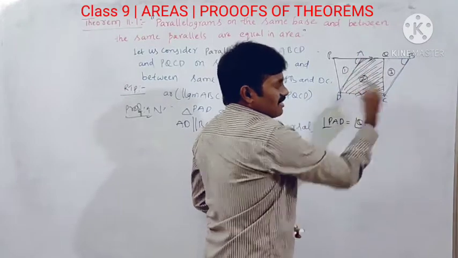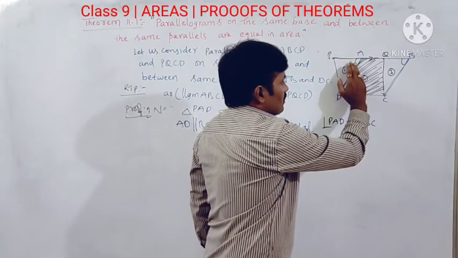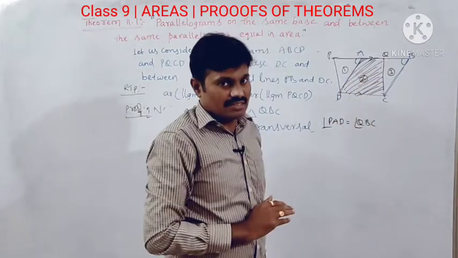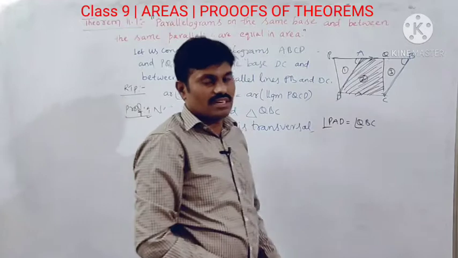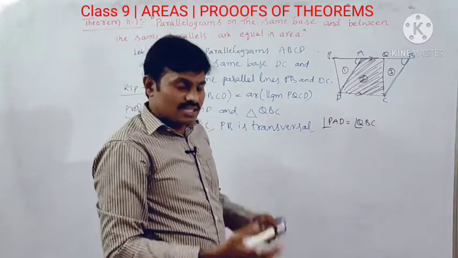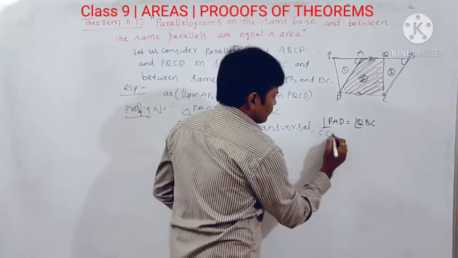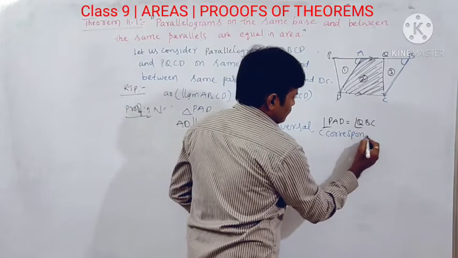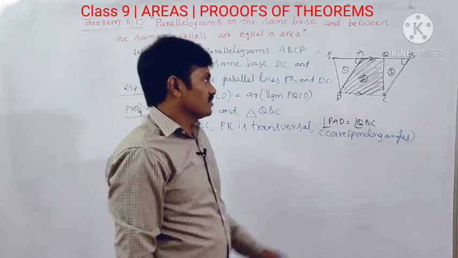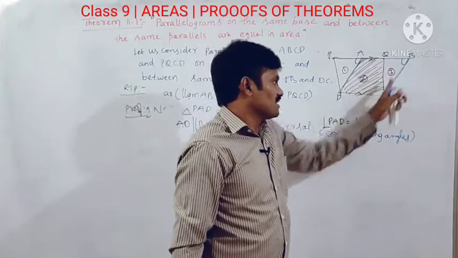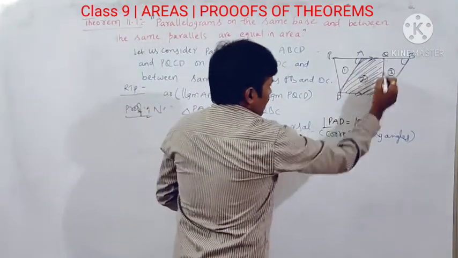These are on the same side of the transversal and not adjacent, and one is exterior and the other is interior. We call these types of angles corresponding angles. So by the corresponding angles axiom, these two are equal. So angle PAD is equal to angle QBC. Clear. Now in the same way, consider parallelogram PQCD.